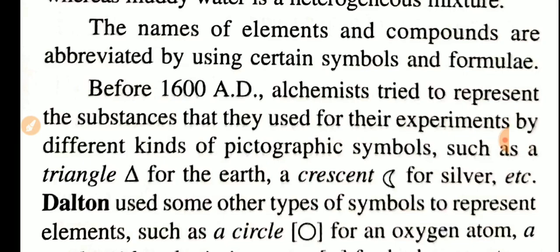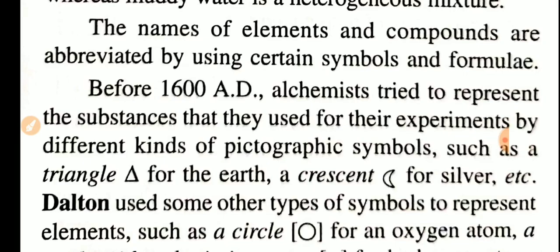In the earlier time, from 1600 AD, that is from the 16th century, alchemists, people who tried to prepare costly metals like gold from cheaper metals, represented the substances used in their experiments by different pictographic symbols, such as a triangle for earth and a moon symbol for silver, etc. Understand?